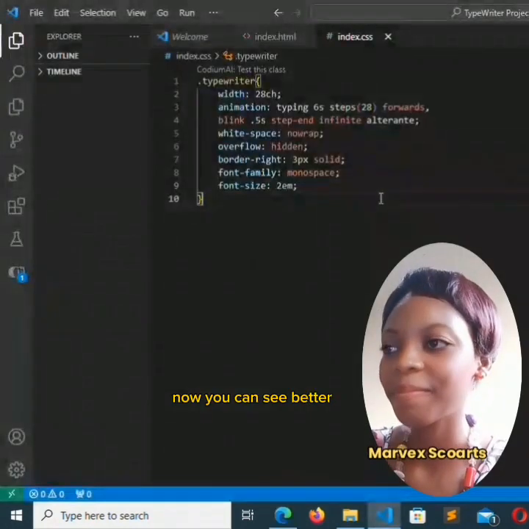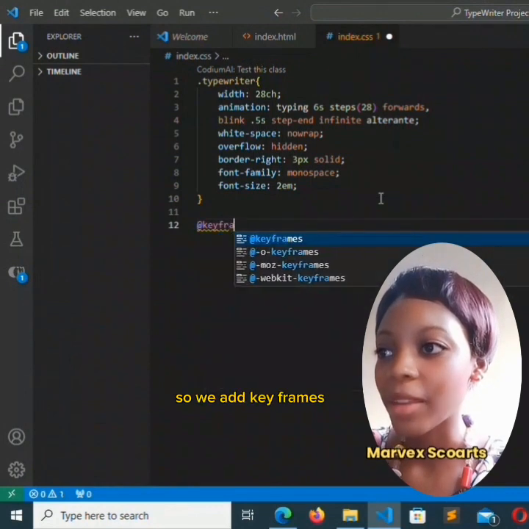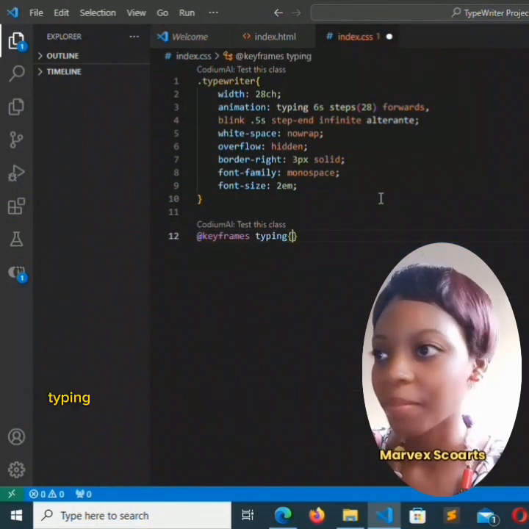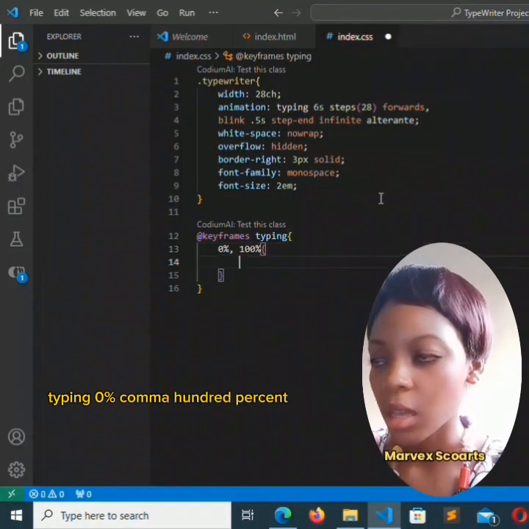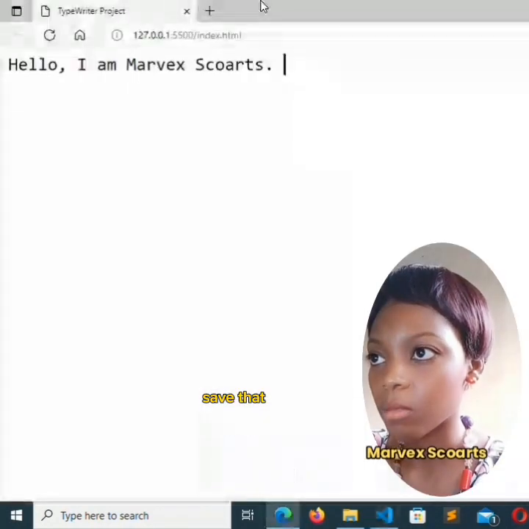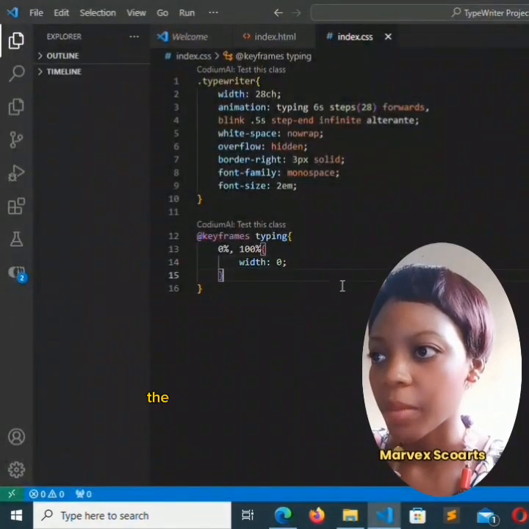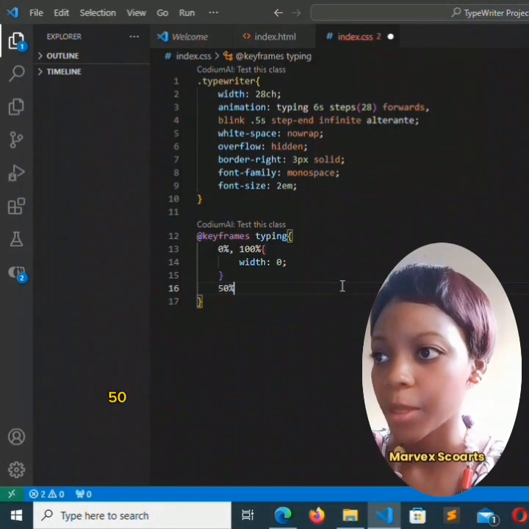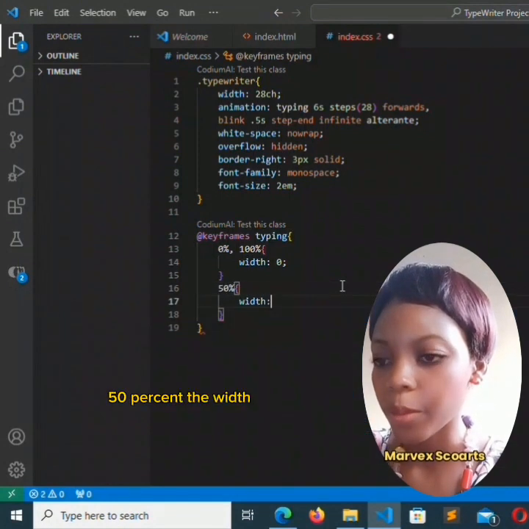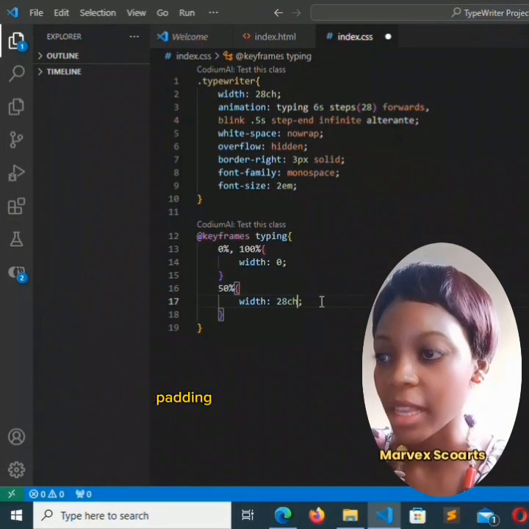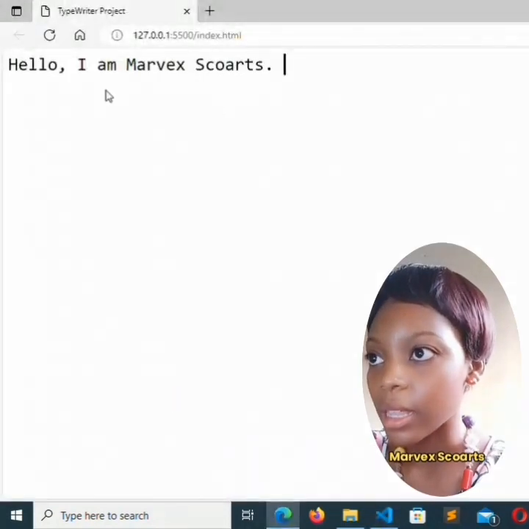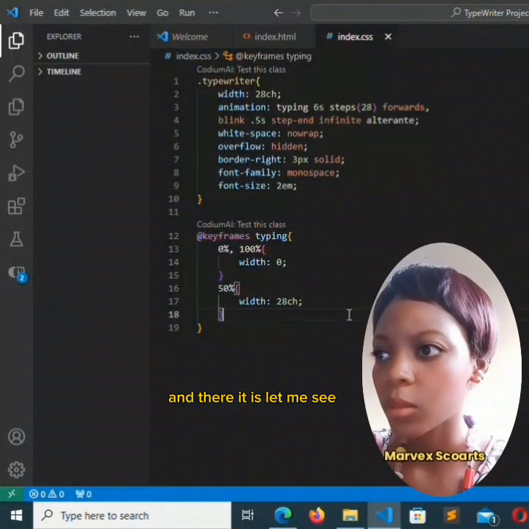You can see better. So we add keyframes. At keyframes typing 0%, 100%, width, we'll make it to be 0. We'll save that. Okay. The typing is now looking good. 50%. The width is going to be 28ch. Remember, it specifies the width of the content area, padding area, or border area. And there it is.